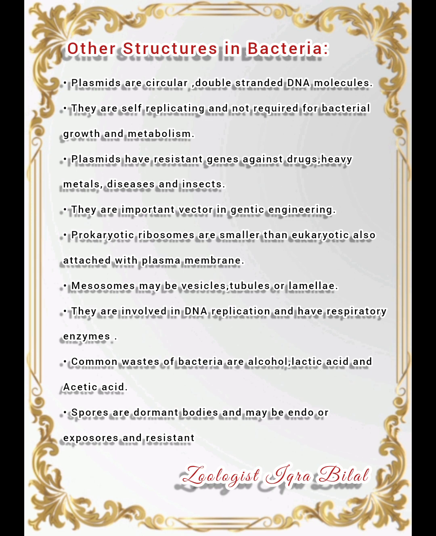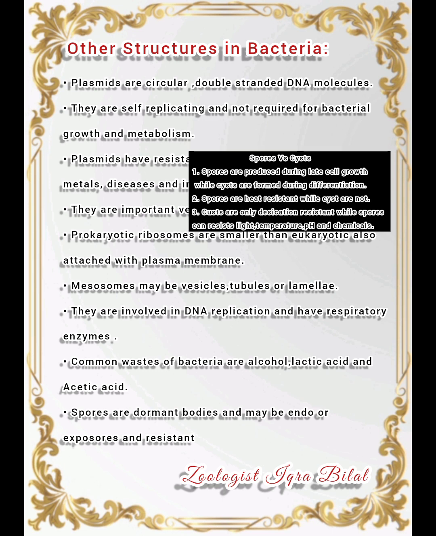Common wastes of bacteria are alcohol, lactic acid, and acetic acid. This is different from the waste of eukaryotic cells. Spores are dormant bodies and may be endospores or exospores, and are resistant. What is the difference between spores and cysts? Spores are produced during late cell growth, while cysts are formed during differentiation.